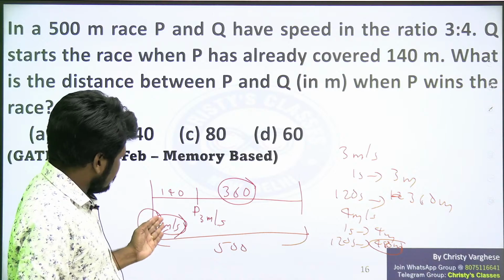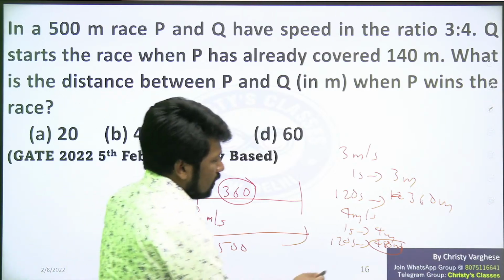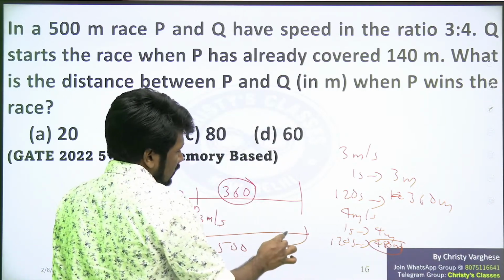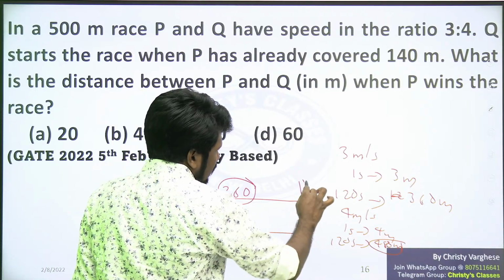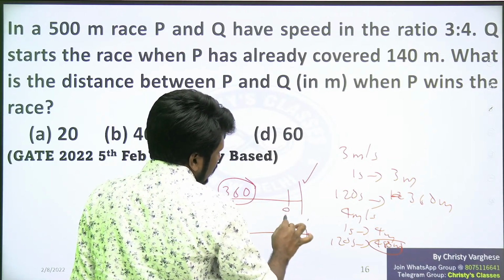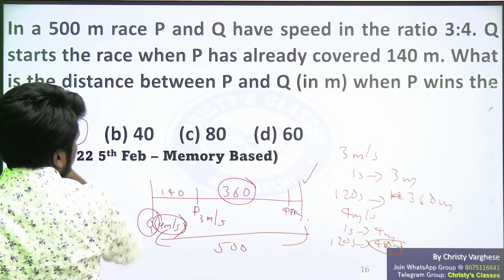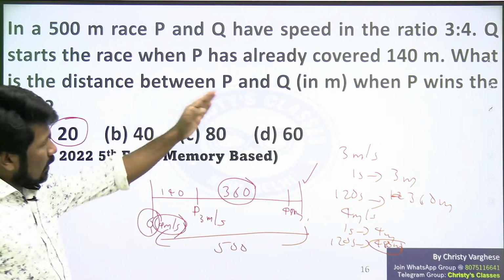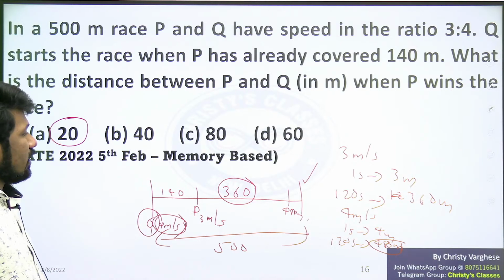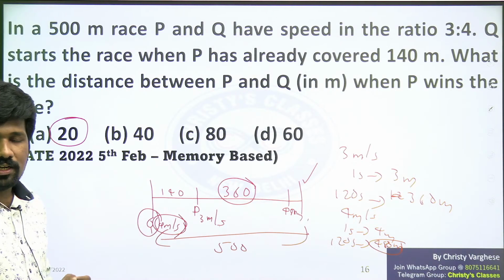Anyway, B will reach 480 meter. That means when P reaches the finishing point, B will reach only 480 meter. So what is the difference? 20 meter. What is the distance between P and Q when P wins? 20 meter. 500 minus 480, 20 meter.